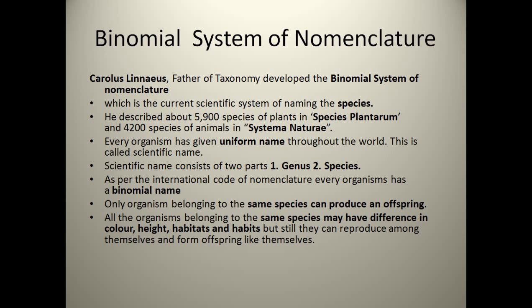But the species will remain the same. The same is true for animals like hen, cow, dog, and plants like mango, wheat, maize. Whatever experiments we do with these plants to get hybrid seeds, the species remains the same.